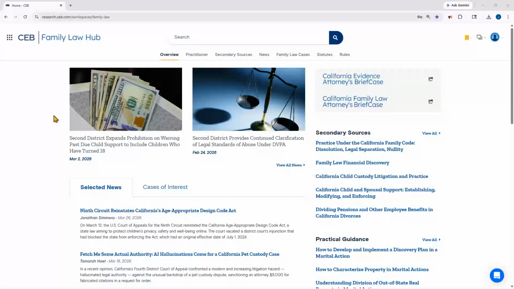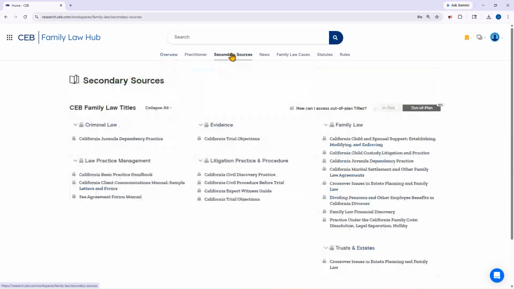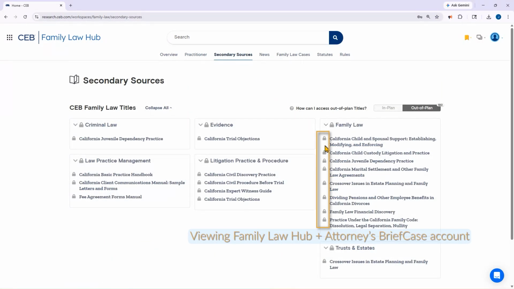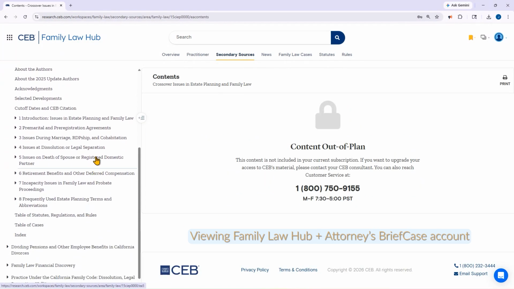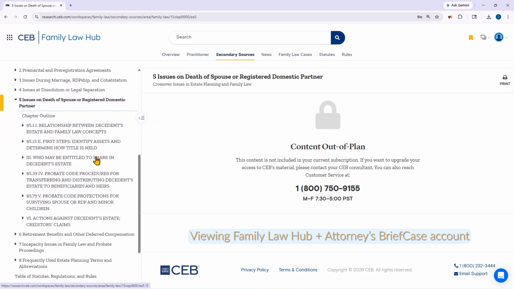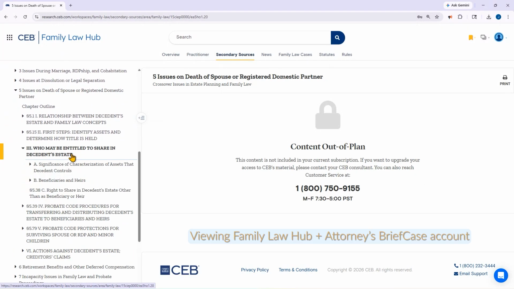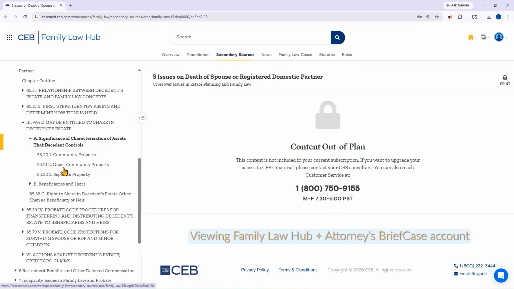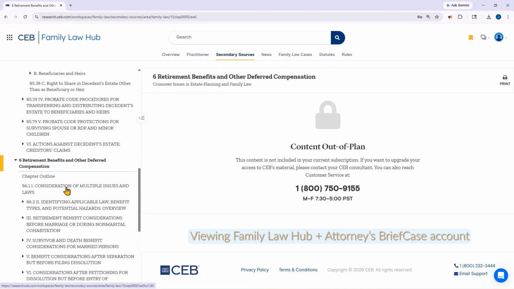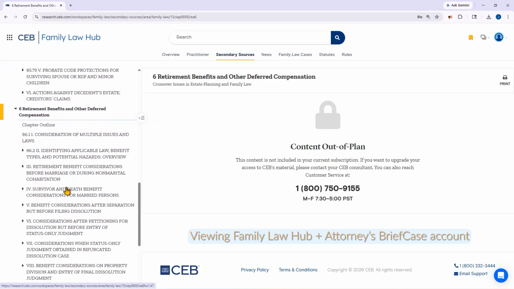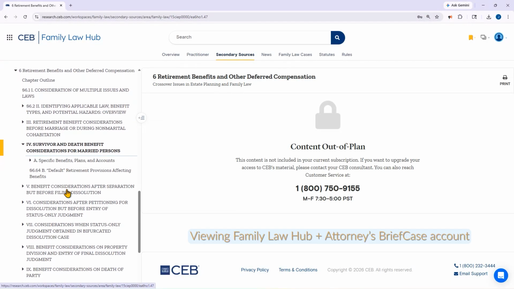A note for those of you with the Family Law Hub or Family Law Hub Plus Attorneys briefcase plans. When browsing or searching, you will see a lock symbol next to the practitioner and secondary source content. To preview our secondary sources, you can browse through the titles and view their full tables of contents, including all subsections. To preview the practitioner content beyond the resource names, you will need to contact a CEB sales representative. Previewing the out-of-plan content can give you a clear idea of whether leveling up to Family Law Hub Plus Practitioner or Family Law Navigator will give you the information and resources you need.